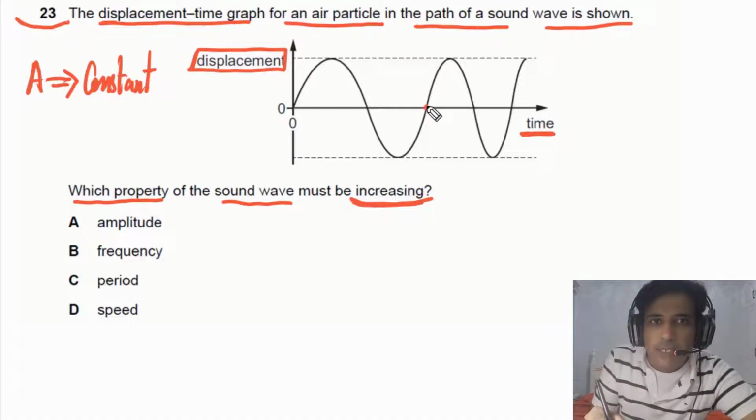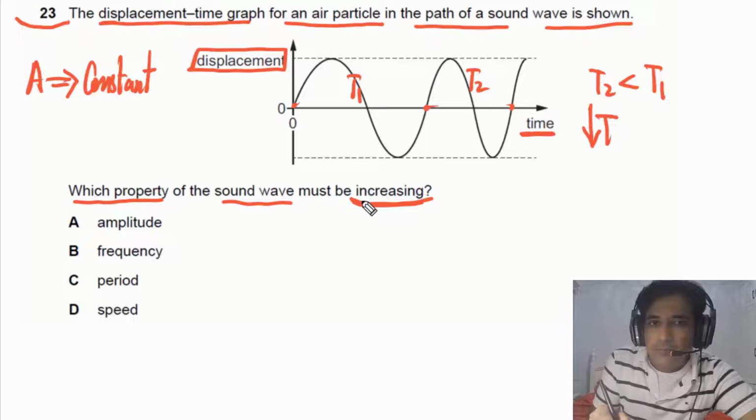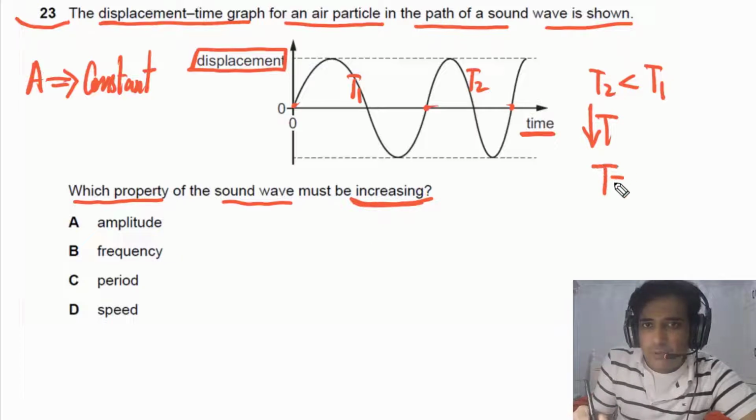But if you look at the time period, this is t1, and the time taken from here to here is t2. In this case, t2 is smaller than t1. It means that the time period of the wave is decreasing, but we need to find out which property is increasing. Looking at the relationship between time period and frequency, time period is equal to 1 over frequency. If the time period is decreasing, it means that frequency must be increasing.